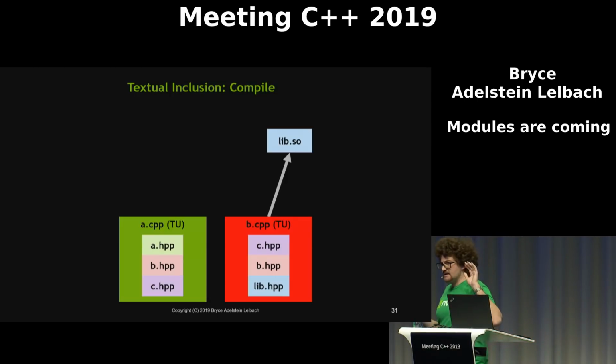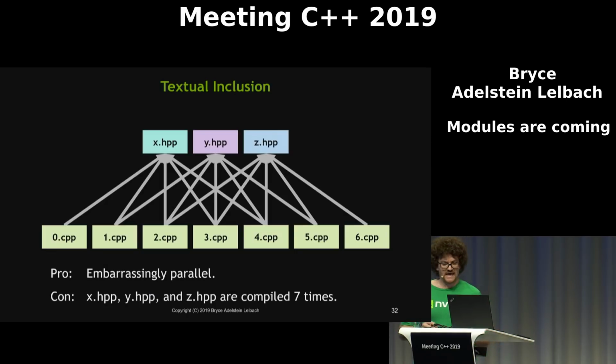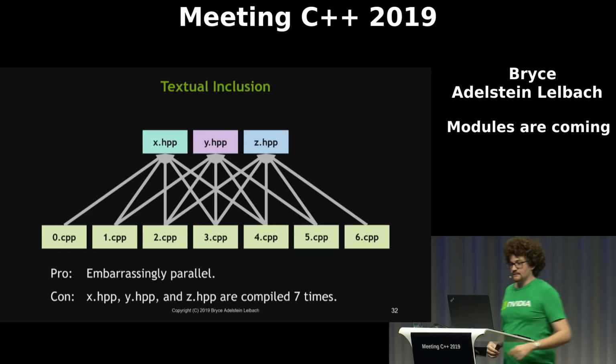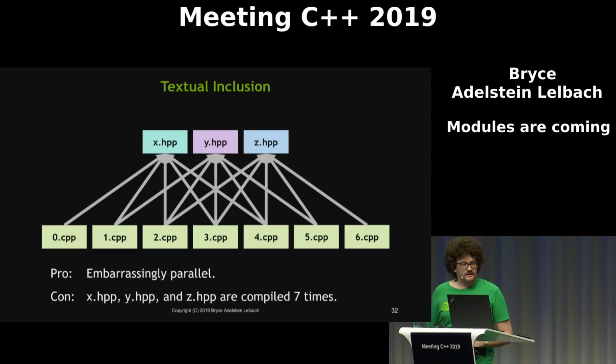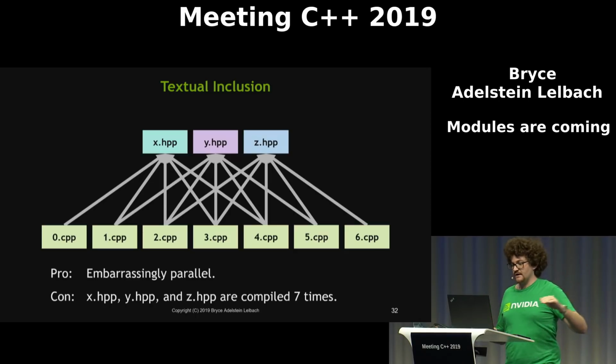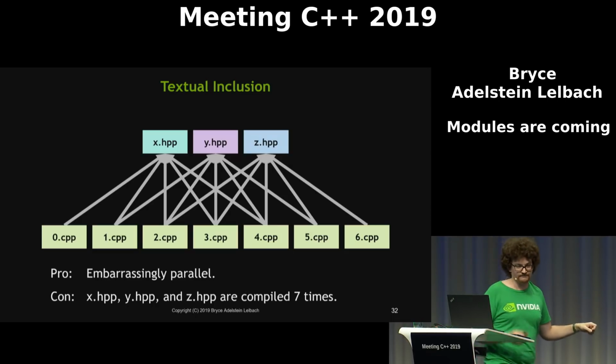And this isn't just a cost at compile time. It's also a cost at link time, because we have to pay a tax at link time because the linker has to go through and merge any symbols that appear in both TUs. That's not cheap, and that can't be parallelized. And this gets much worse at scale. For example, if I have 7 source files that include 3 headers, I will end up compiling each header 7 times. There are some upsides to this model, namely that we can compile each one of these source files independent of all the other source files. It's embarrassingly parallel. It's very easy to parallelize. The problem, though, is that it's not very efficient.